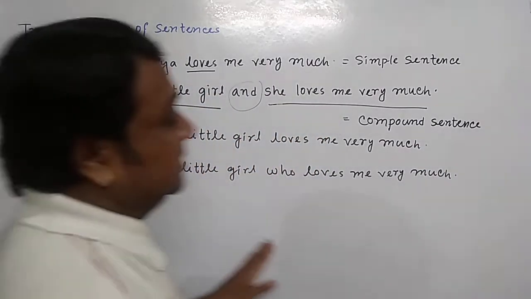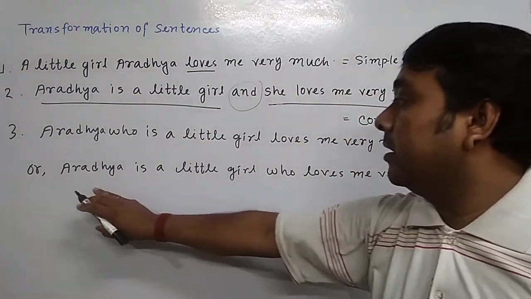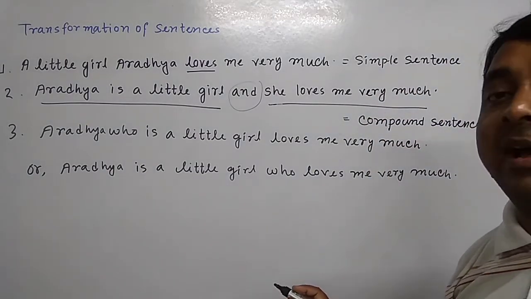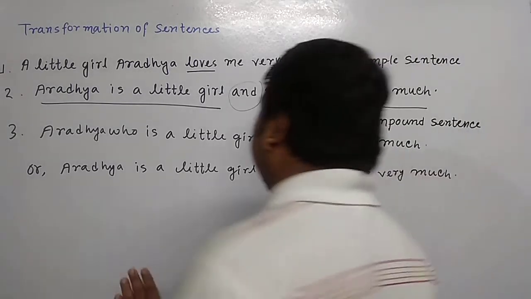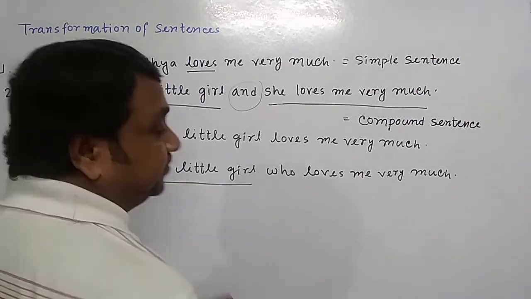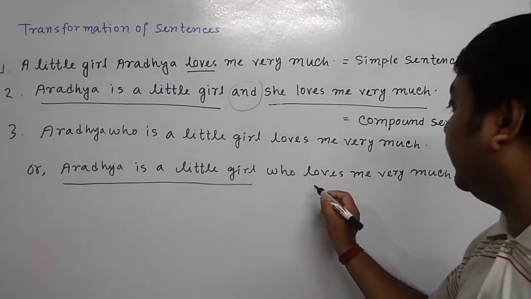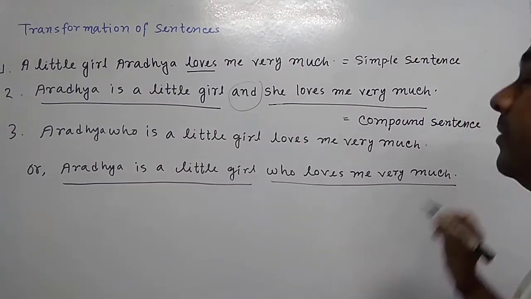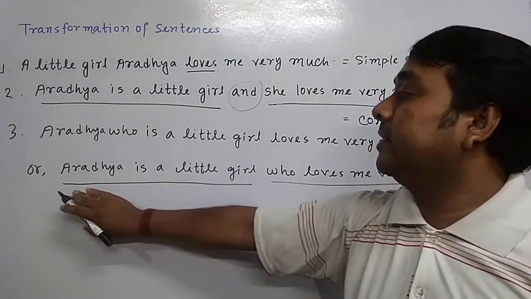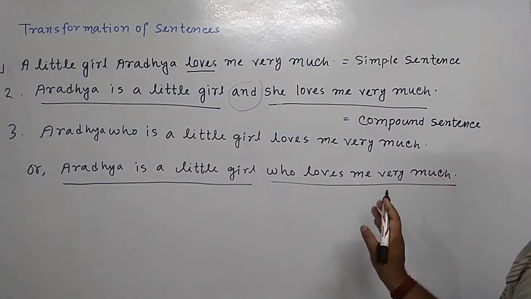In this sentence, we can find a dependent clause and an independent clause. The independent clause here is Aradha is a little girl, and the dependent clause is who loves me very much. Aradha is a little girl, it is the independent clause. Who loves me very much, it is the dependent clause.